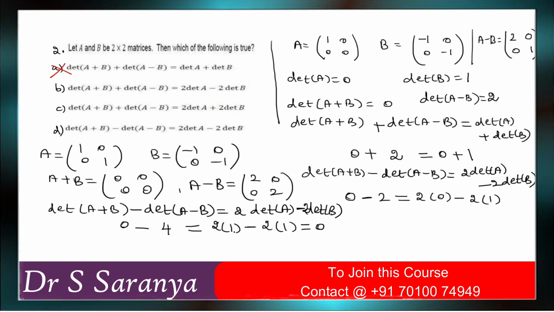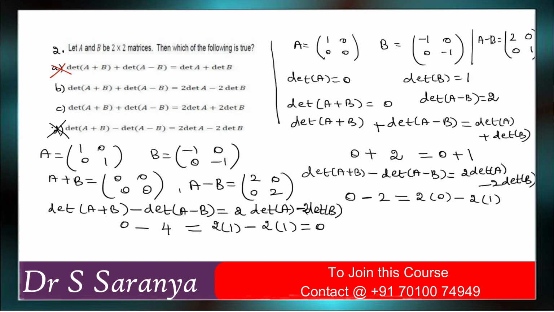So minus 4 is not equal to 0. So option D is wrong. Is it clear? Same here, I took the 1 0 0 0 0 matrix, and option D comes out true. So don't conclude that based on an example option D is correct. So it is again wrong.